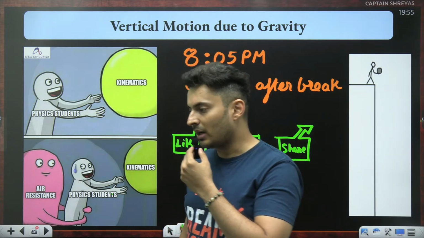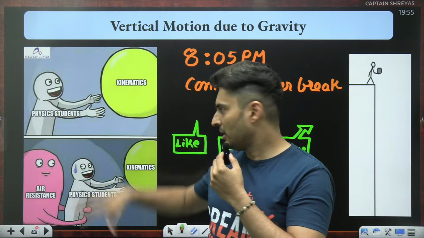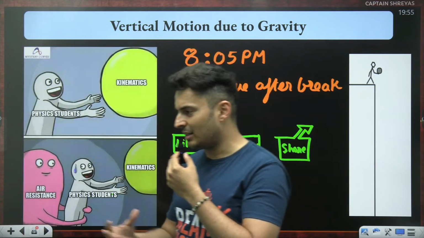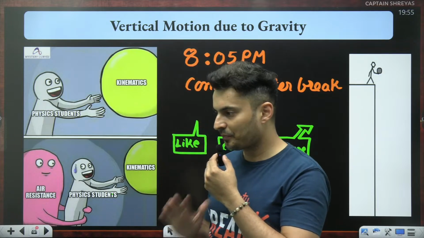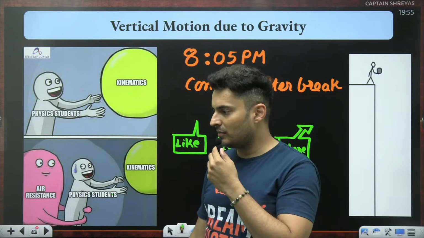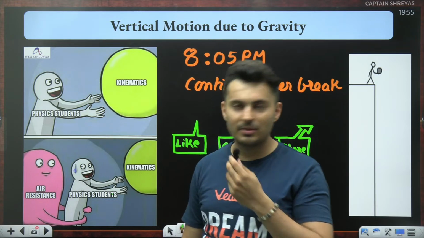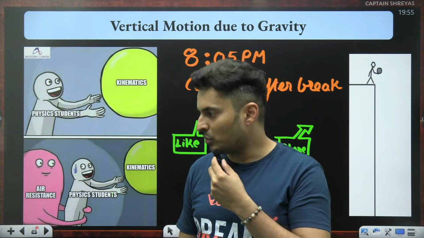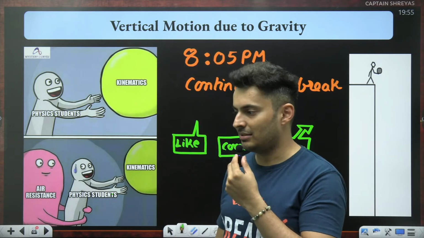Okay, so I'm so sorry. I'll have to end this class. The next part of it, which is free fall motion, only that part I will take separately. Is that fine? Done? Cool. So other things we have done properly. I'm really sorry, but that is also important, so I cannot say no to them. Okay, see you guys. Bye bye. Take care.